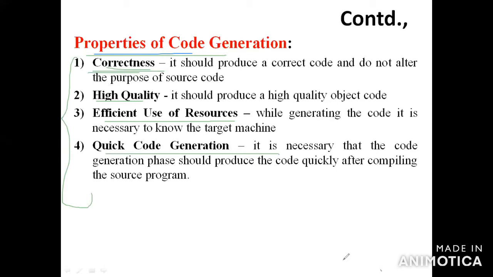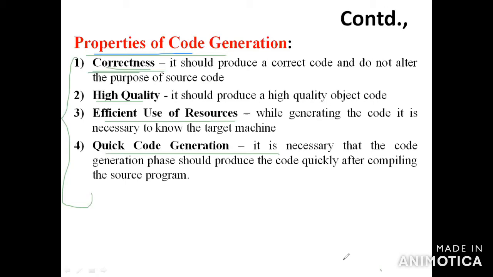While generating the code, it is necessary to know the target machine. The fourth one is quick code generation. The code generation phase should produce the code quickly after compiling the source programs. After compiling the source program for the given source code, you have to check that everything is correct in the given part of the program, so that it produces effective object code.